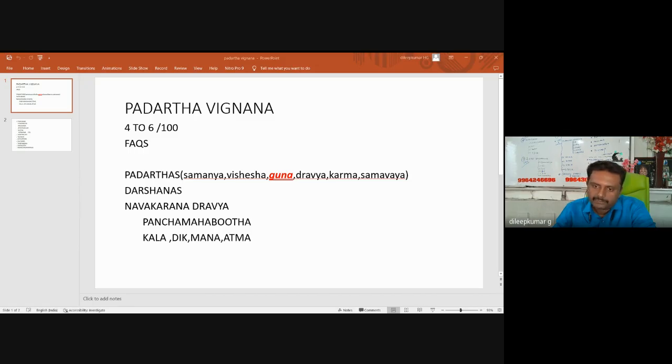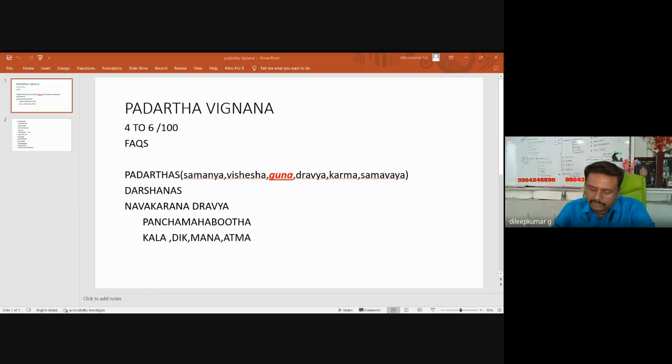So in Charaka Samhita, how will the shloka start? The shloka will start with Ata only. In Charaka Samhita, Sushruta and Vagbhata, the word Ata is used as a Shubhakaraka.